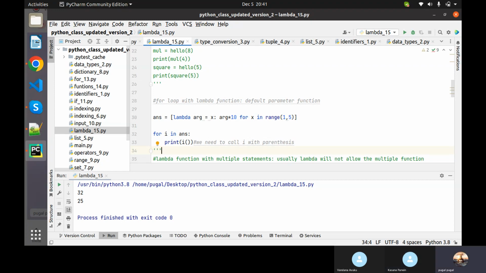Arbitrary arguments? Really? ARGS with the asterisk symbol stands for arbitrary arguments, where we pass the asterisk symbol in front of args.